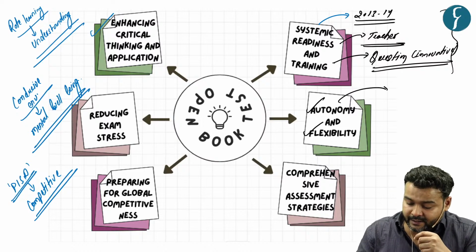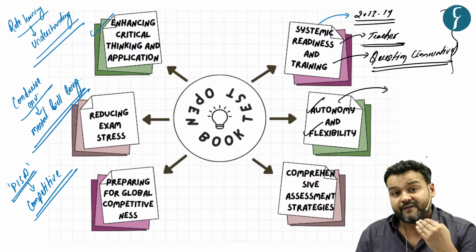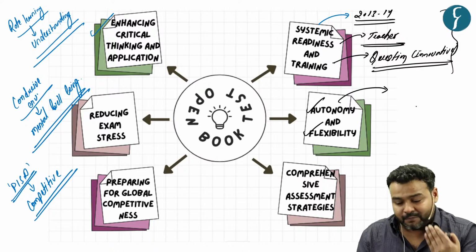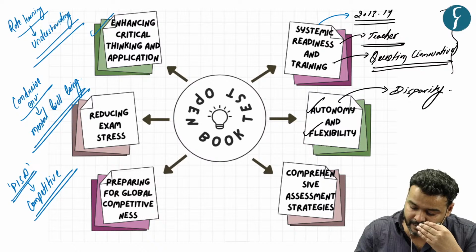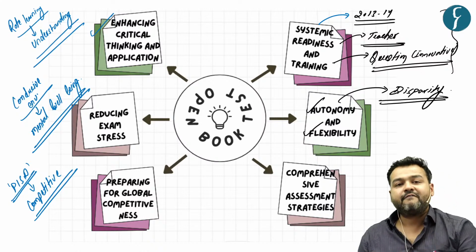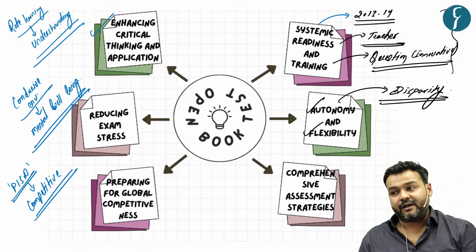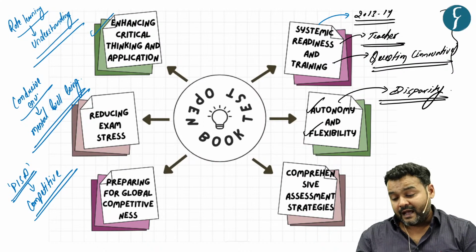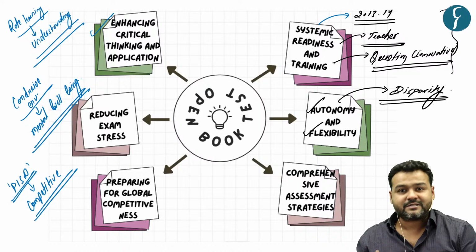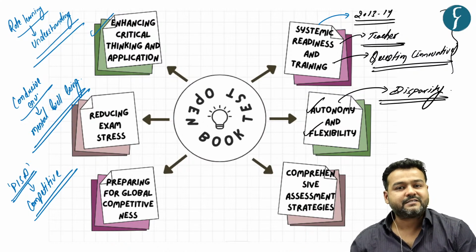But this autonomy and flexibility is bound to bring regional disparity, because those who have access to resources are going to create a better assessment system, and those who are lacking resources altogether are not going to have a better assessment system. So definitely students will suffer, schools will suffer, teachers will suffer.